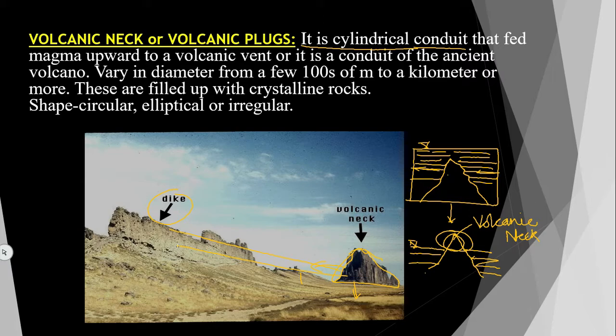So, very simple: the exposed igneous body on the surface of the earth, which is part of a dike, is nothing but a volcanic neck, and it may go up to hundreds of meters to kilometers.